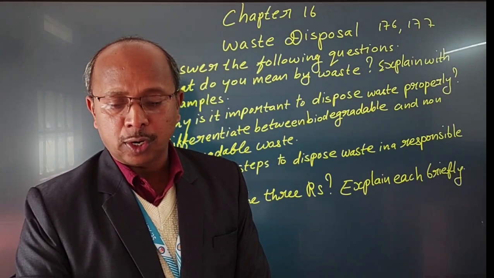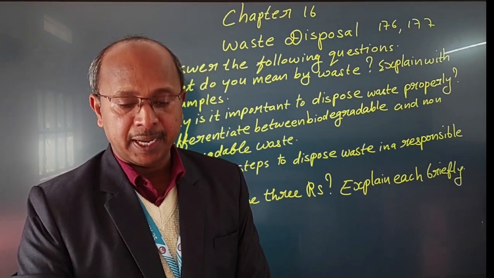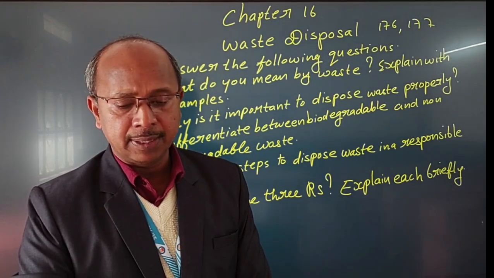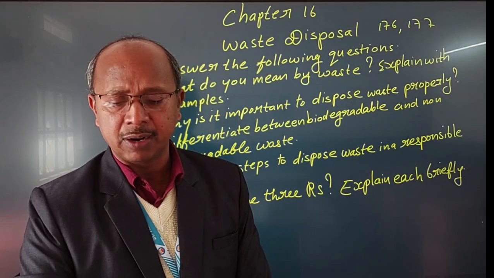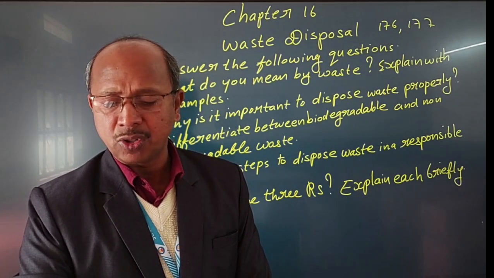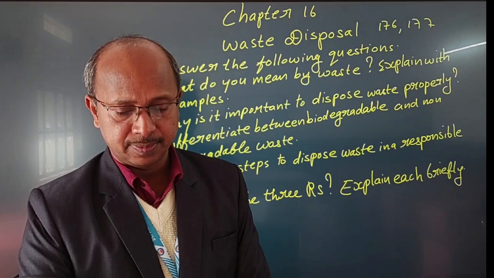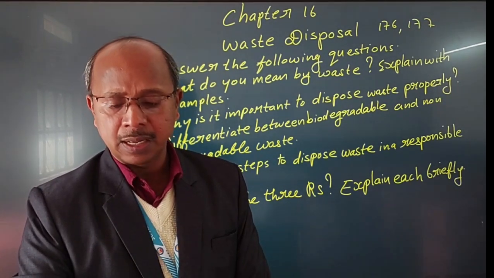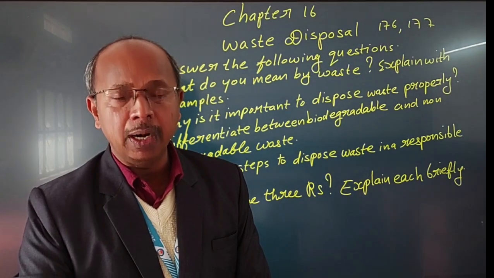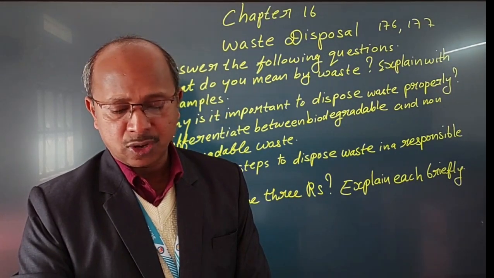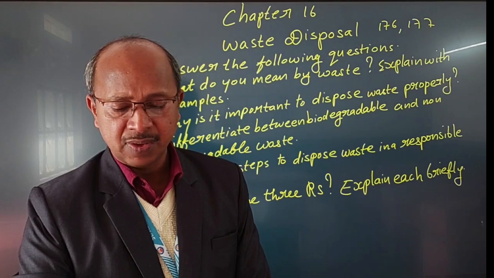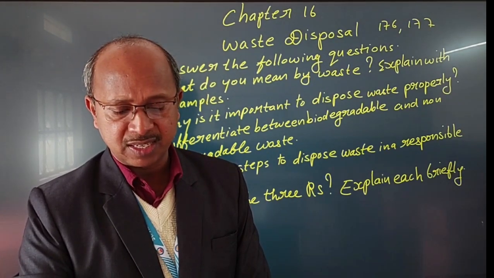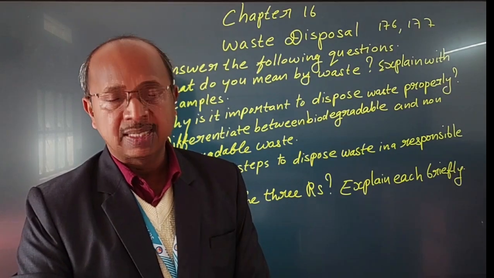Then another question: List the steps to dispose of waste in a responsible manner. Household waste should be thrown in covered dustbins. Separate waste at home into biodegradable and non-biodegradable. Give them separately to the collector who goes from house to house collecting the waste. The green bin is meant for biodegradable waste. The blue bin is for non-biodegradable waste. The trucks of the municipal corporation collect the waste from those two bins separately. Then they dump the waste in separate dumping sites.